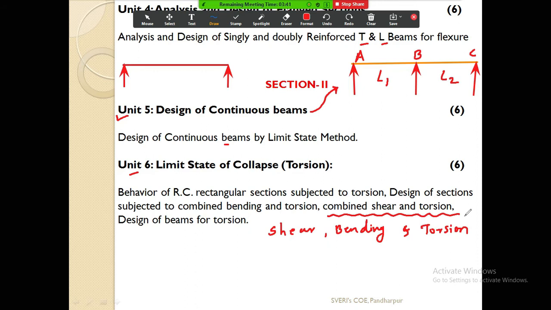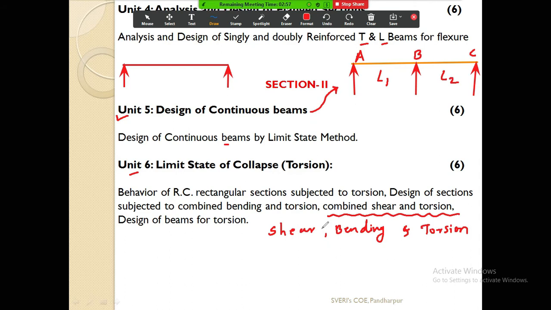These are the different types of beams from the loading point of view, from the perspective of the limit state method, and this type of design is generally accepted in the market. Today, whatever software we are using for structural design, STAAD Pro and ETABS, is based on these theories. The theory behind it is the same, and those software programs run on it. The basis for STAAD Pro is the stiffness method, so this basic should be clear. This subject is very interesting if you pay attention to it.